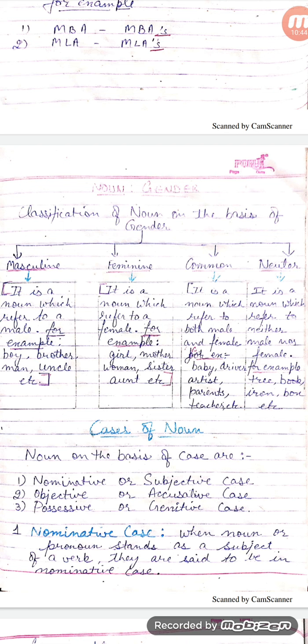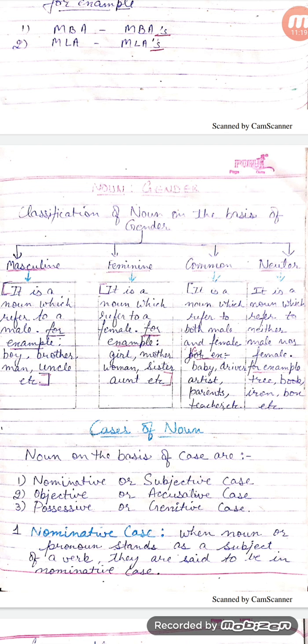Now we will be moving to the noun gender. Another important classification of noun on the basis of gender. Noun on the basis of gender is of 4 types: masculine, feminine, common and neuter. Masculine, it is the noun which refers to male. For example, boy, brother, man, uncle, etc.